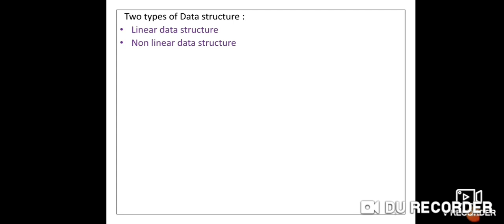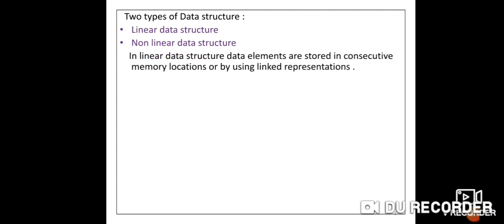Now various categories of data structure. See, there are two types of data structure: linear data structure and non-linear data structure. You know what is the meaning of linear and what is the meaning of non-linear. Linear means to store the data in consecutive memory locations. What is linear? Linear data structure means to store the data in consecutive memory locations. Consecutive memory location means one by one.